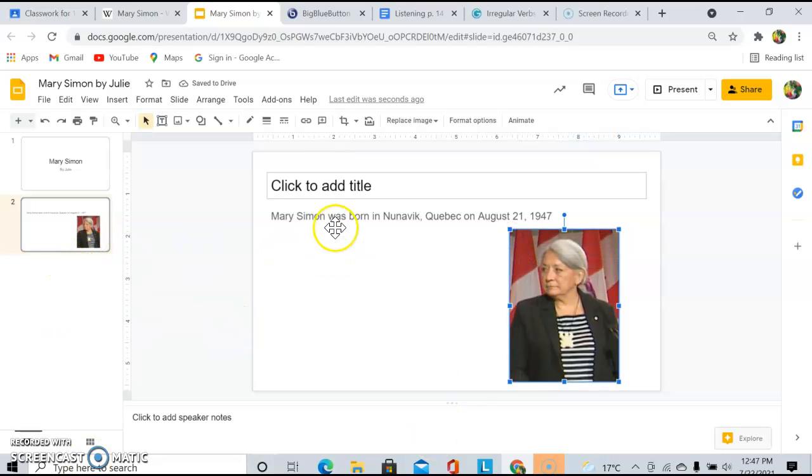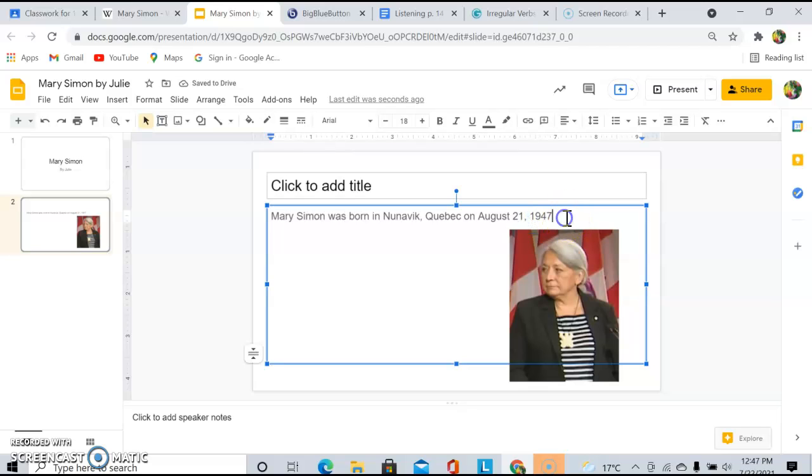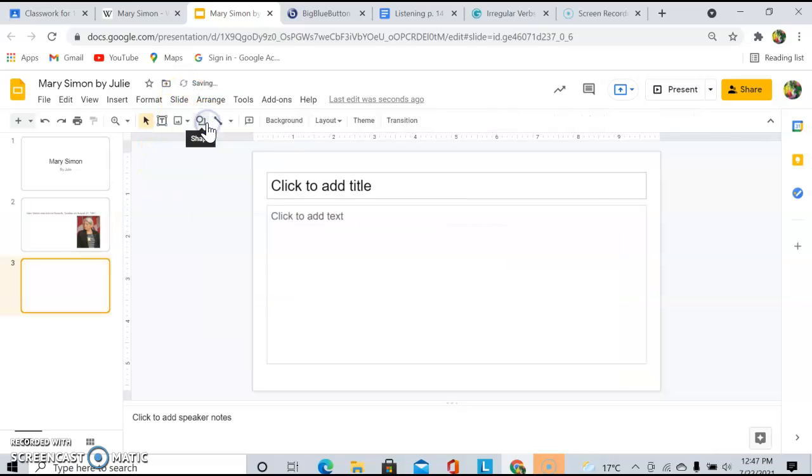Okay, now I want to have these words a little bit bigger, so I can click on them, highlight, and I can click right here on the plus sign to make it bigger. Oops, I forgot my period. Now I want to add a new slide, so I'm going to click on Slide, New Slide, and let me see what my other questions were.